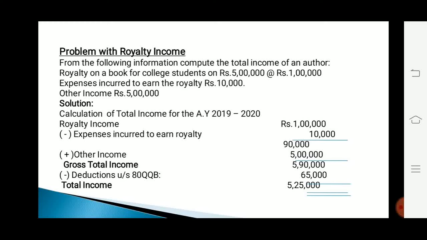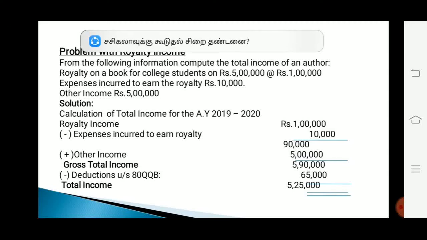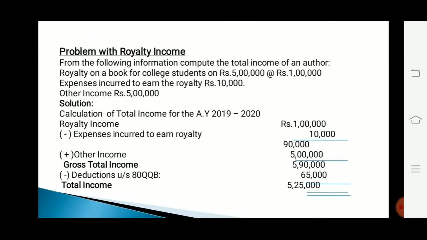Royalty on a book for college students on rupees 5 lakhs at 20% is rupees 1 lakh. The rate is missing in the PPT. So the value of the college books is rupees 5 lakhs and the royalty income is 1 lakh. That is 20% on 5 lakhs, which is equal to 1 lakh. Expenses incurred to earn the royalty is rupees 10,000. Other income rupees 5 lakhs.